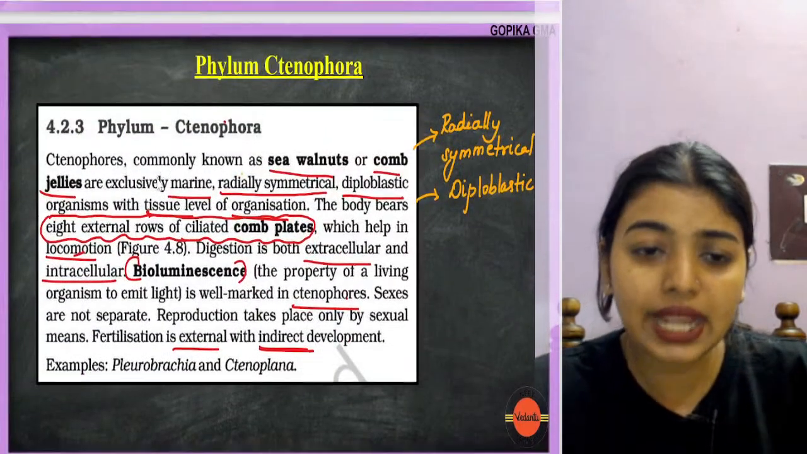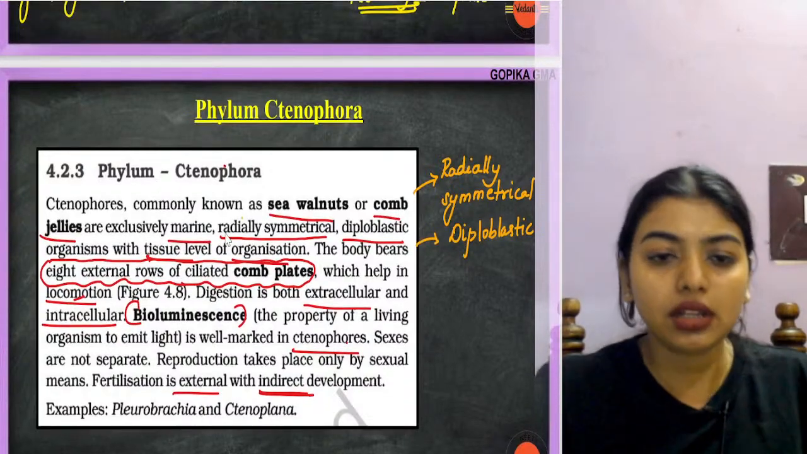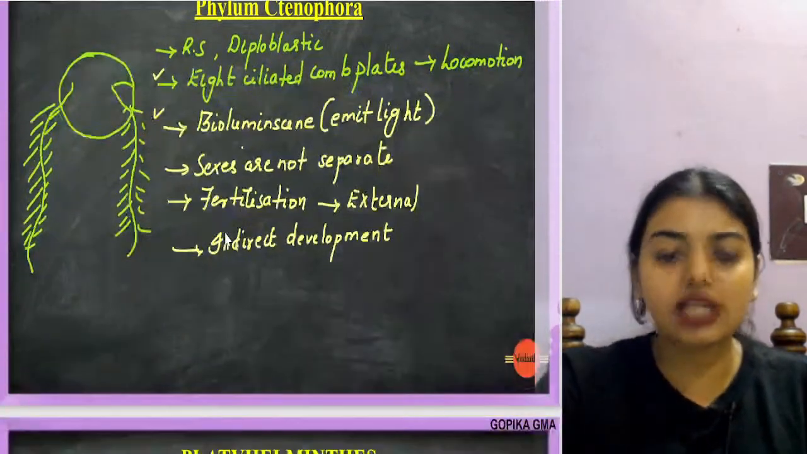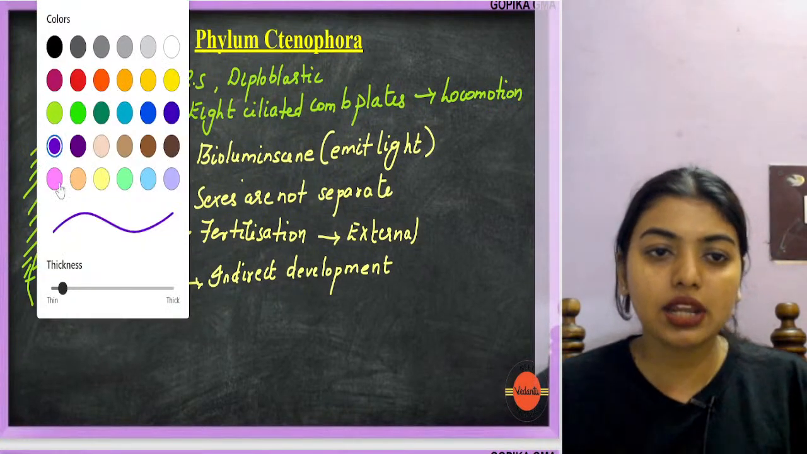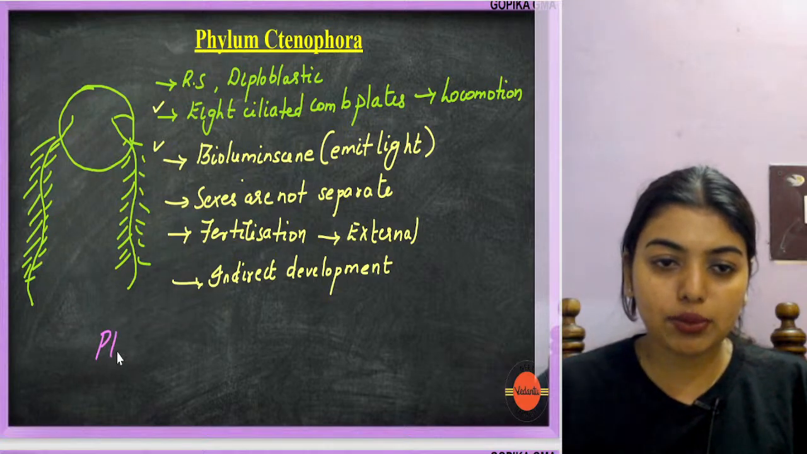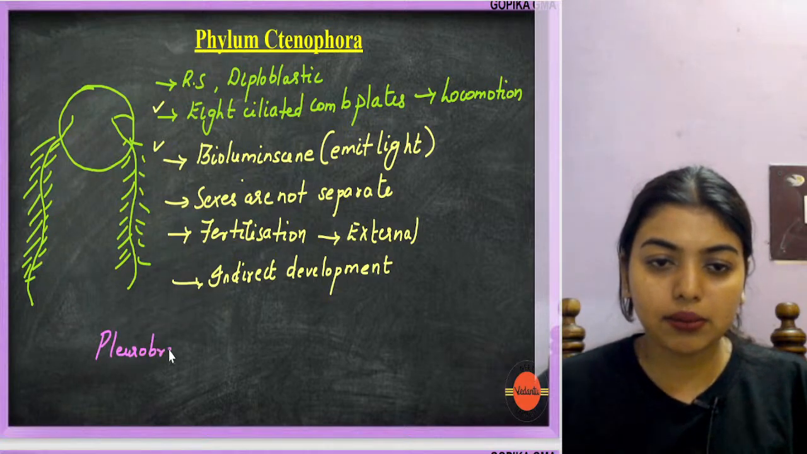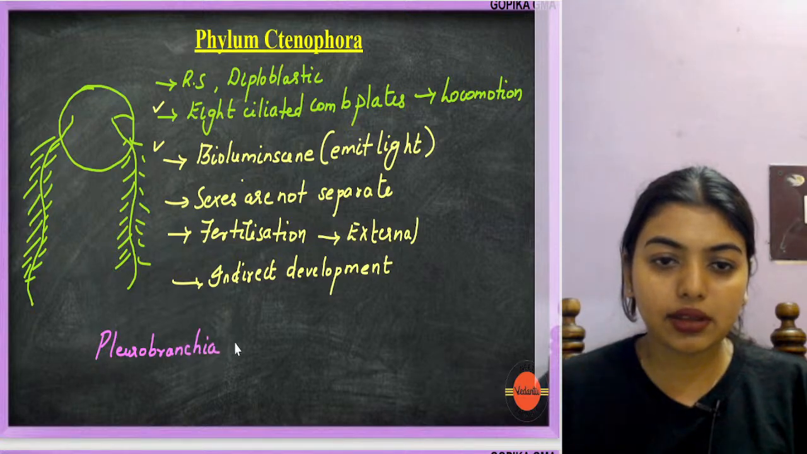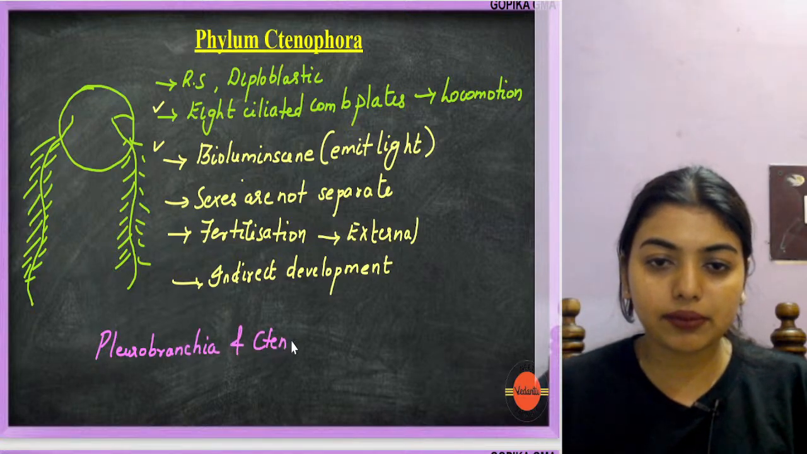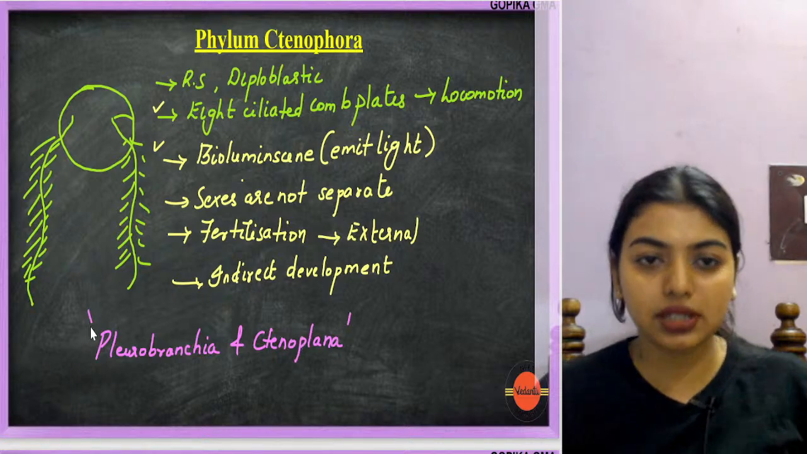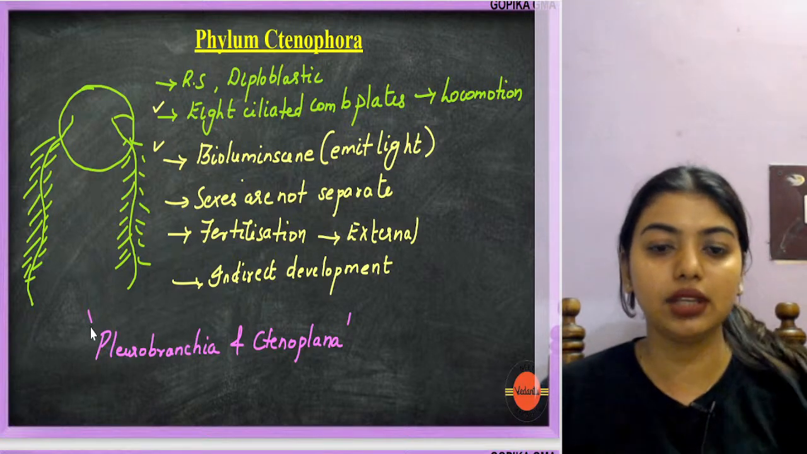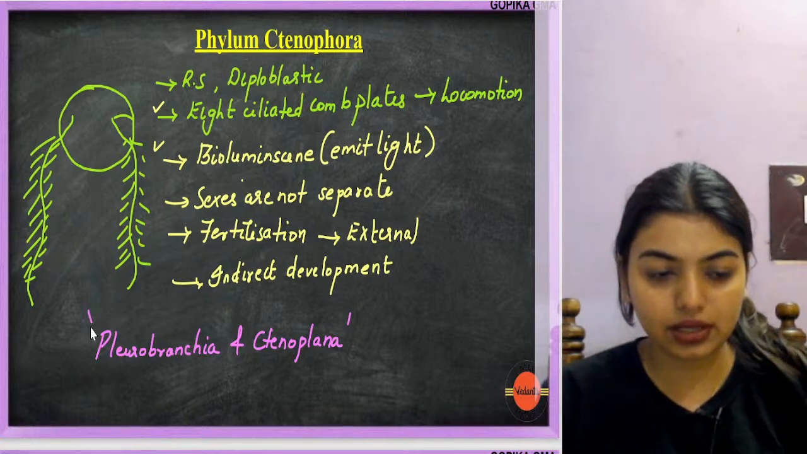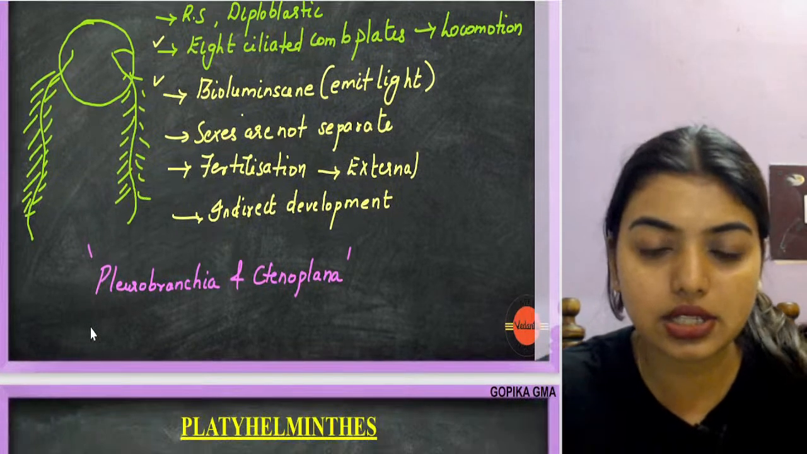Clear? Examples, students, very easy: Ctenoplana and Pleurobrachia. These are the examples you can remember. Ctenophora means Ctenoplana will be easy to remember. So here you can write Pleurobrachia and Ctenoplana. These are the two examples. Clear? Yes or no? Okay, done. This is your ctenophores.